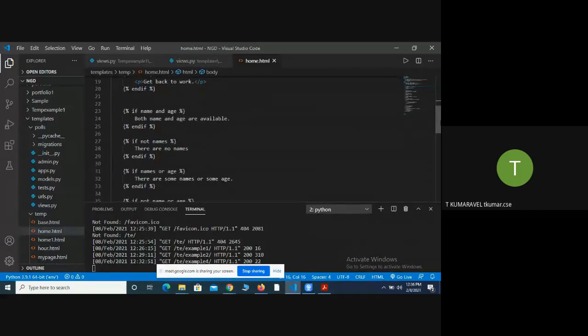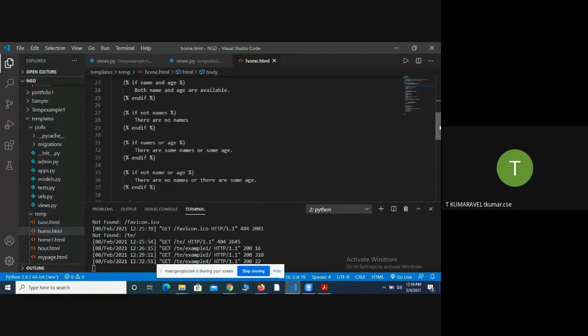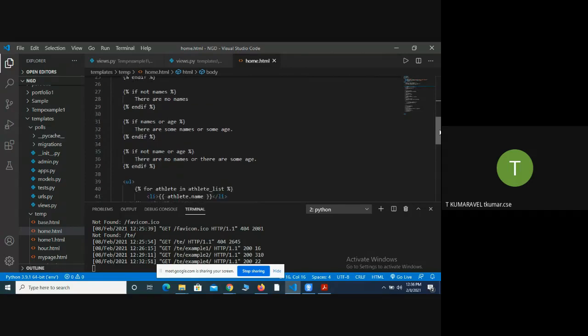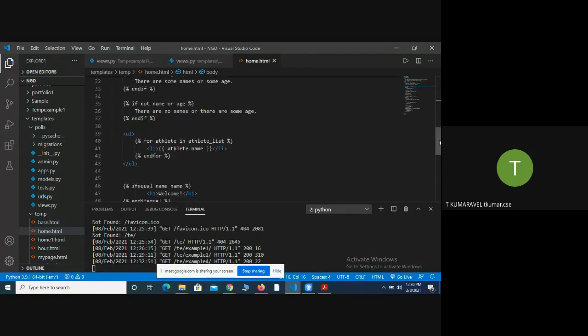Then you can also apply the not operator, or and. I already sent the program. You will execute it, and I will execute it and then explain the code.